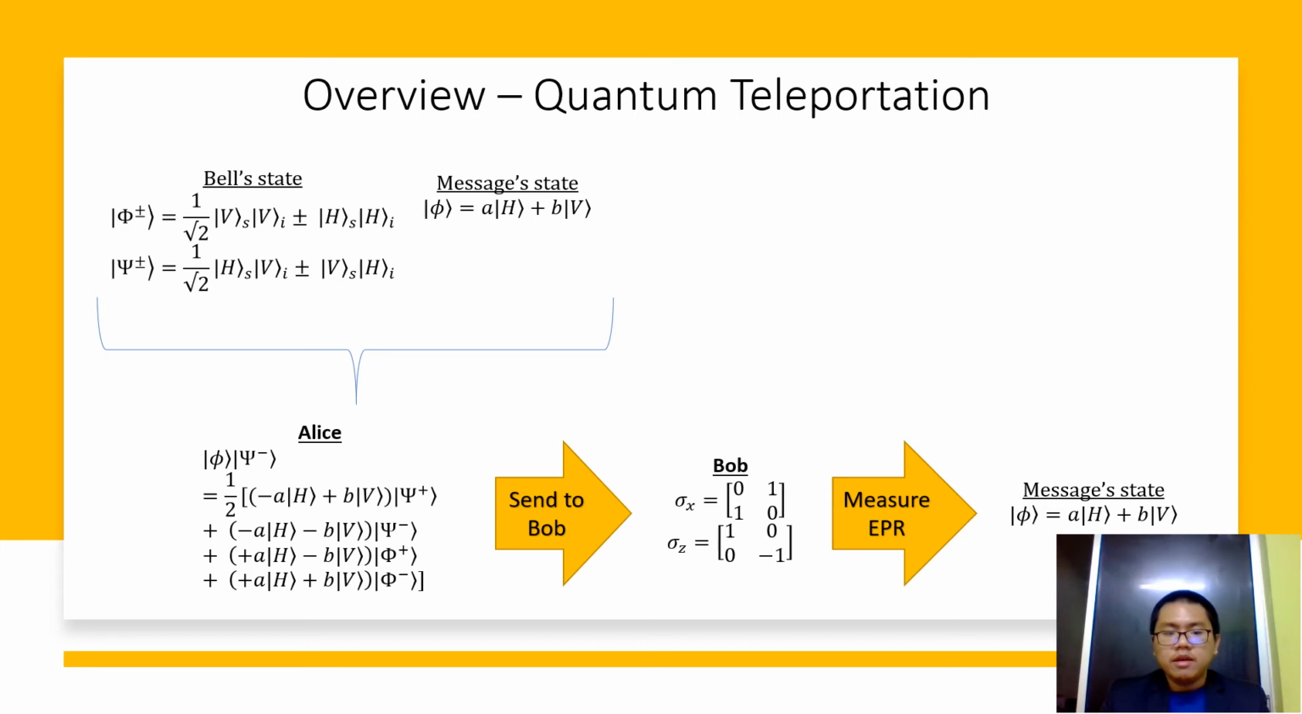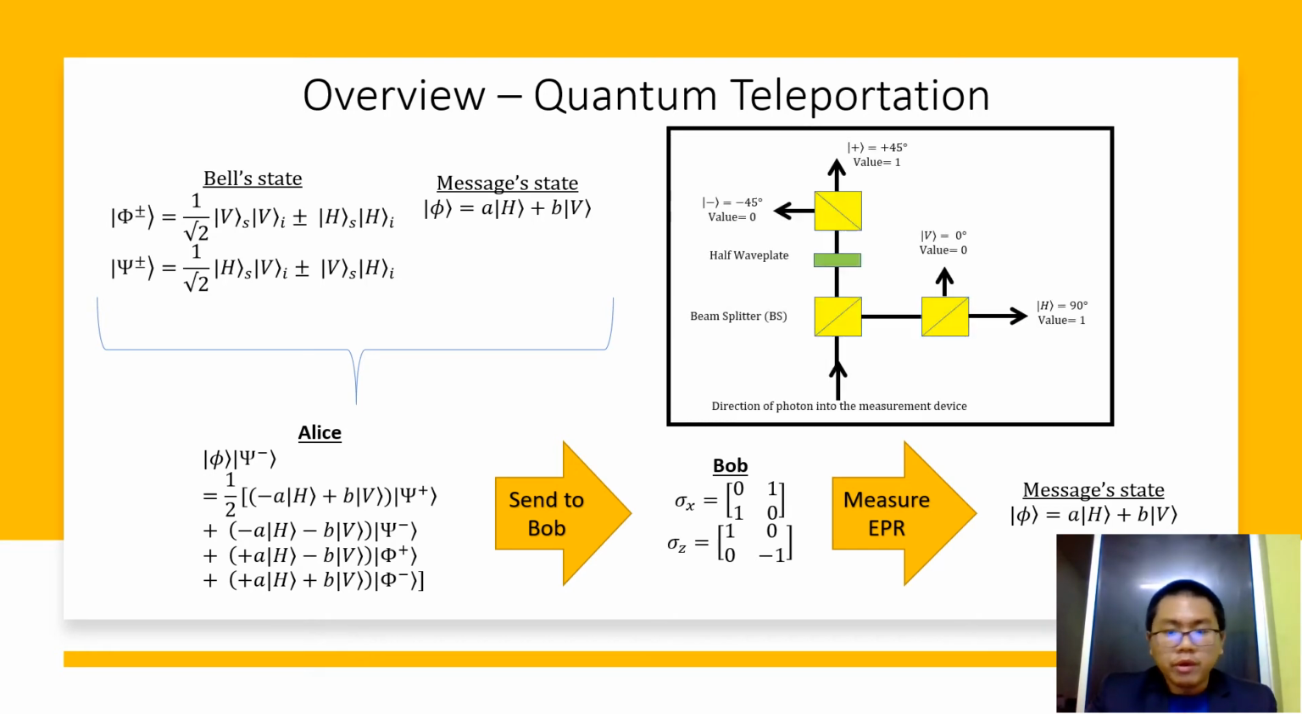Once he measures his pair of entangled photon after the transformation, he will get back the message state. Now we have been talking a lot about measuring. So how do we actually measure the state? Well, you can do so using 3 beam splitters and 1 half-wave plate. So by passing it through, you can get a value 0 or 1.